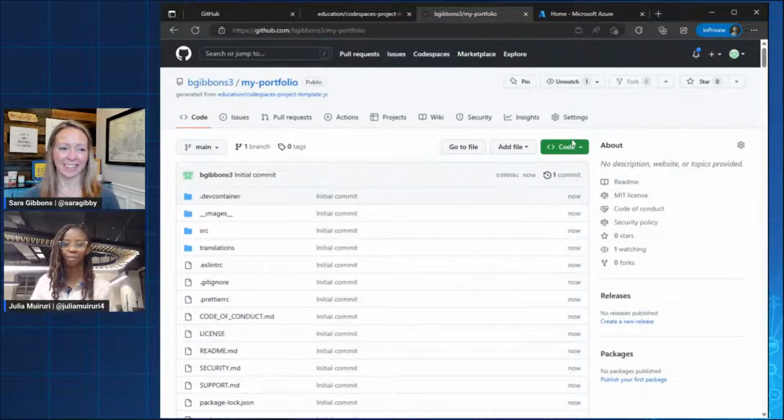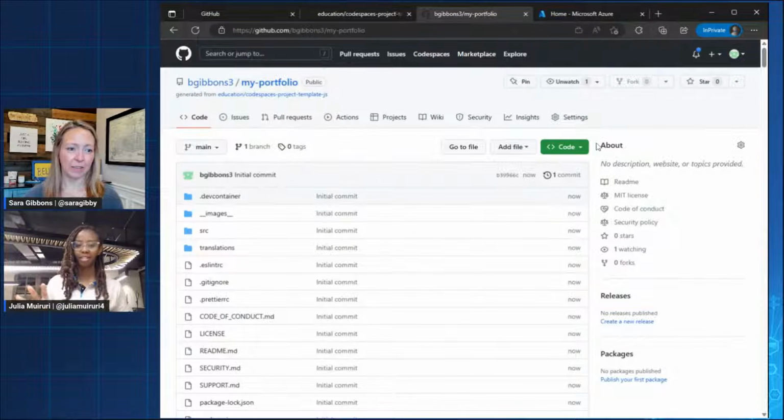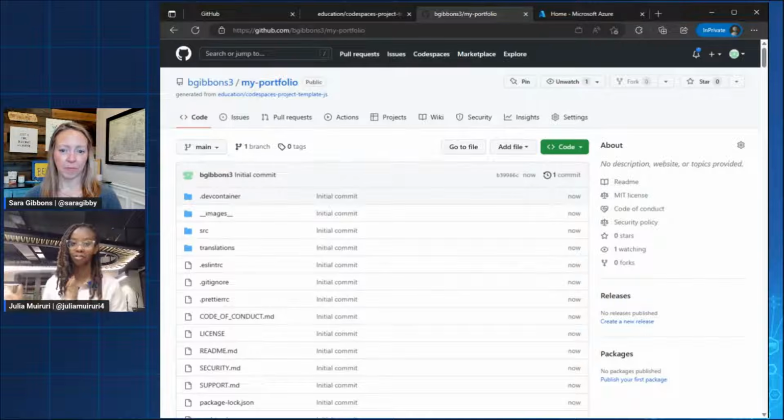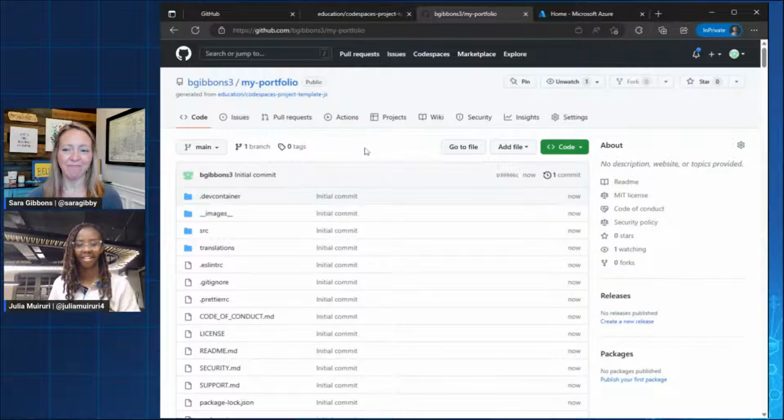And so just to pause there, I think the fact that you use that template, that means that it created all the files that I need for this project in your own GitHub account. Is that right? Yes. Yep. So whatever changes you make will just be in your account. And then you can personalize it and deploy it however you like. Cool. Awesome. Excited. All right.